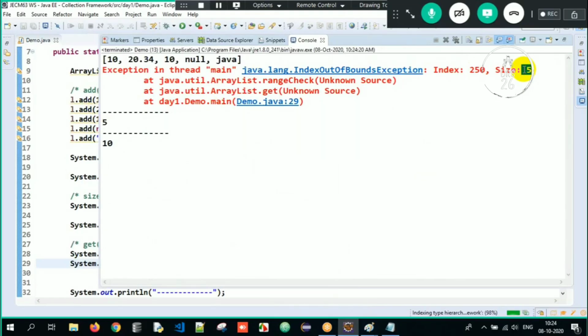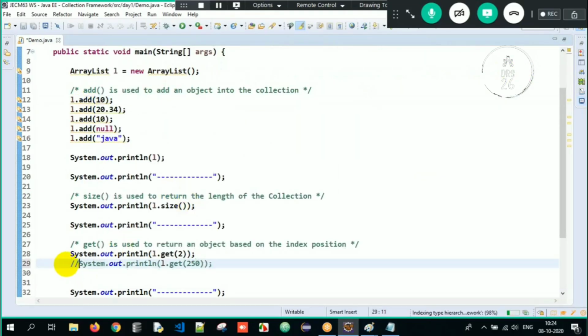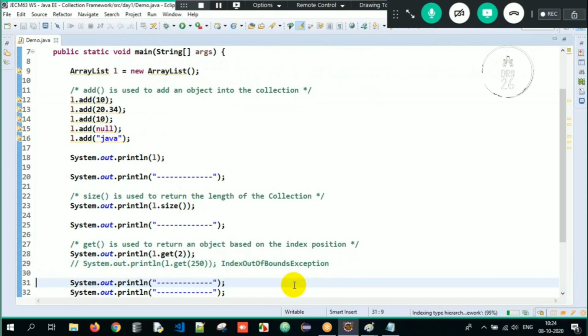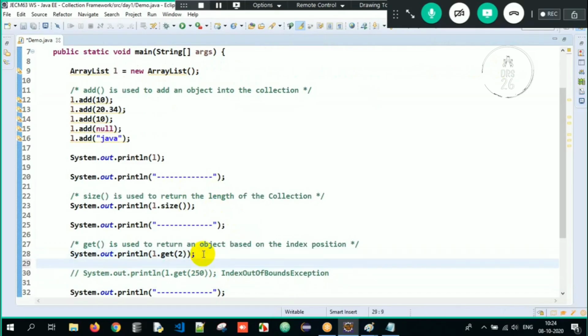How can you get it here? You're trying to get index position 250, so we will get an exception, the index out of bounds exception. So in simple terms, add method is used to add an object, get method is used to get an object based on the index position, and size method is used to calculate the size of a collection.